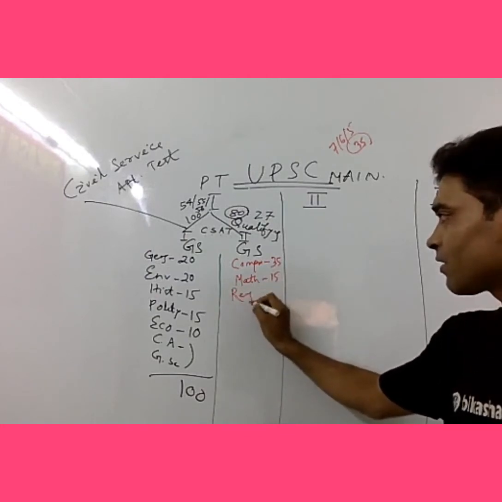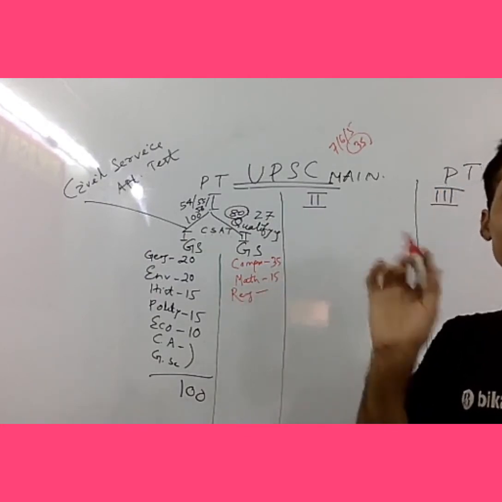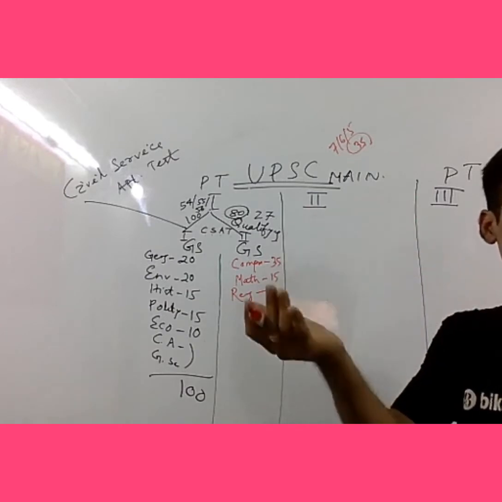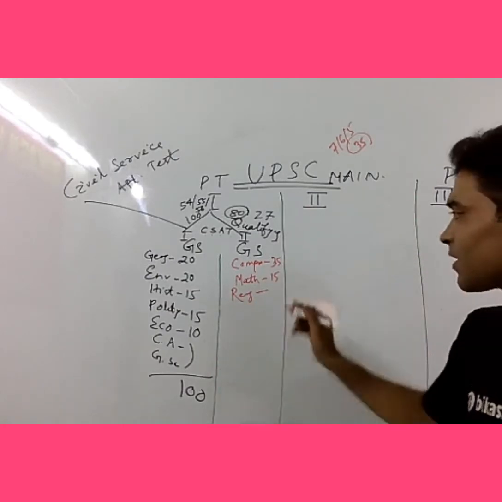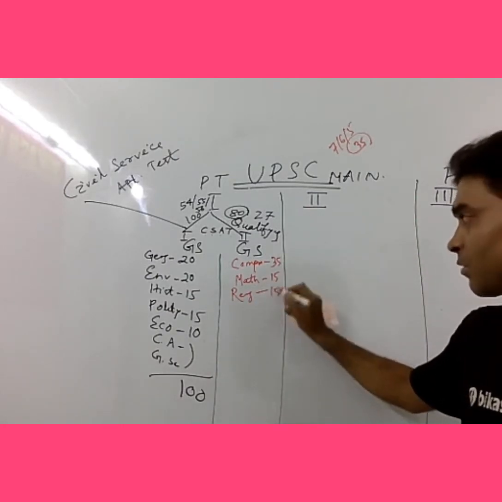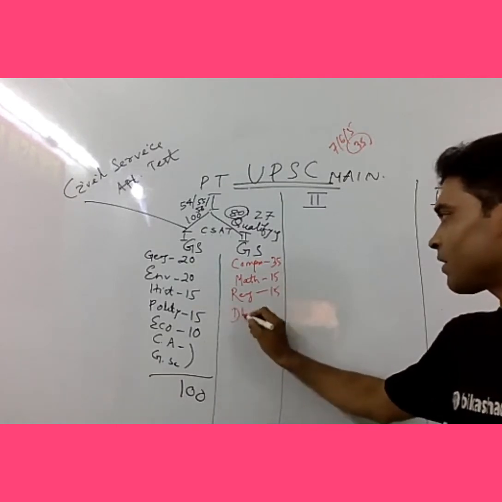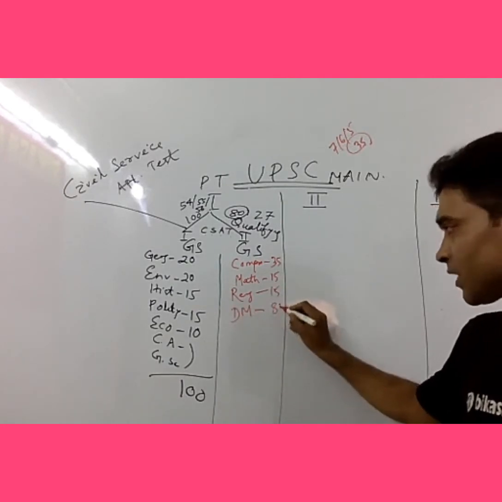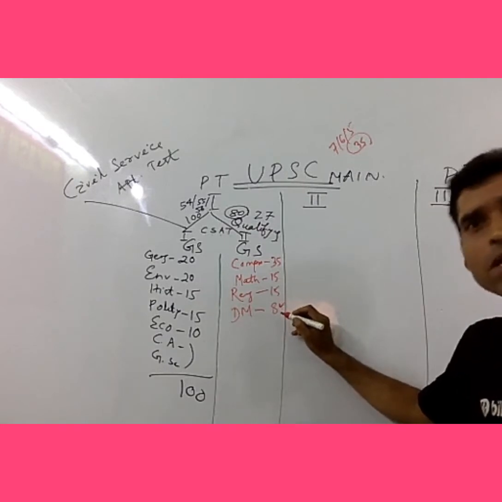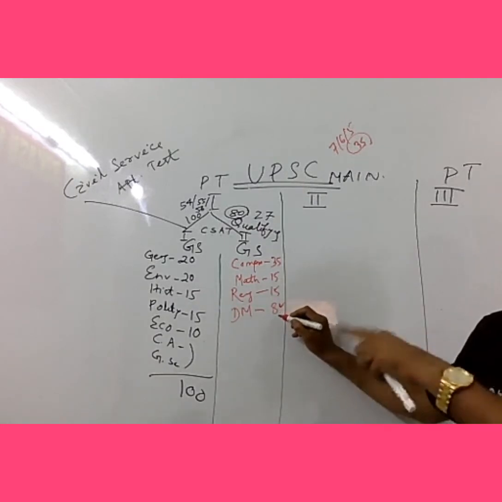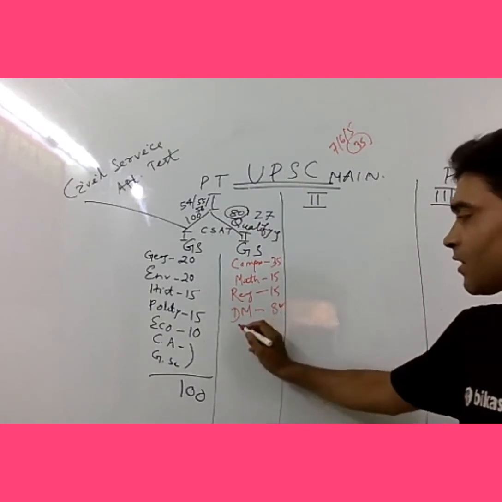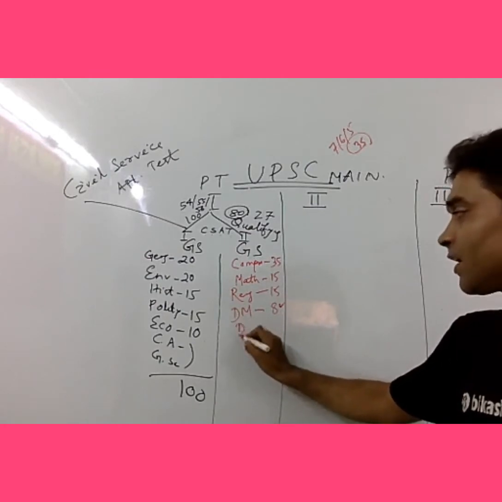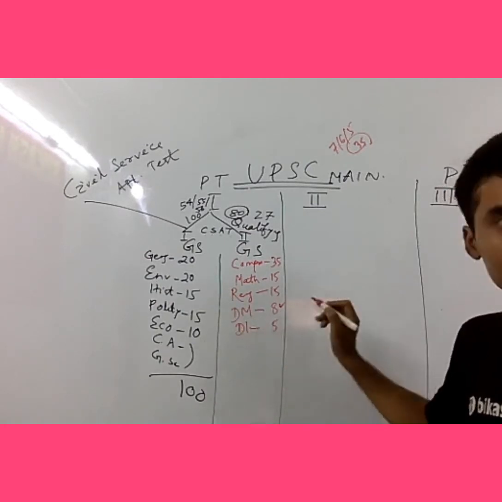And reasoning, logical reasoning plus puzzles. Suppose all men are mortal, Ram is a man, all those things. So they will be asking 15 questions. Decision making, 8 questions. There is no negative marking in decision making, so you should attempt all questions from this part. And then DI, data interpretation, 5 to 6 questions.